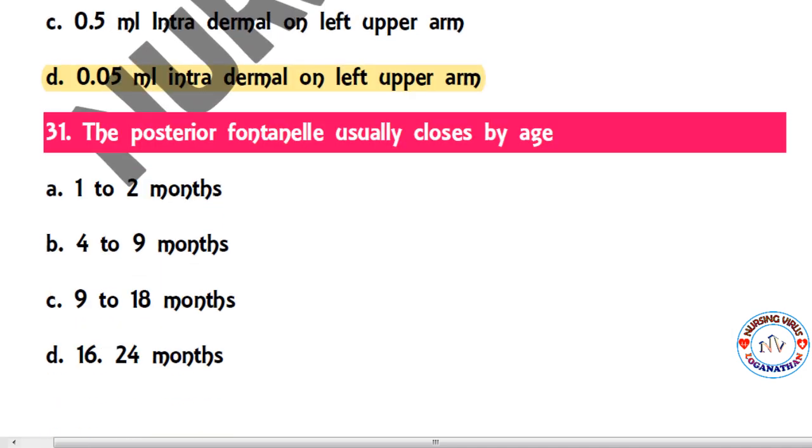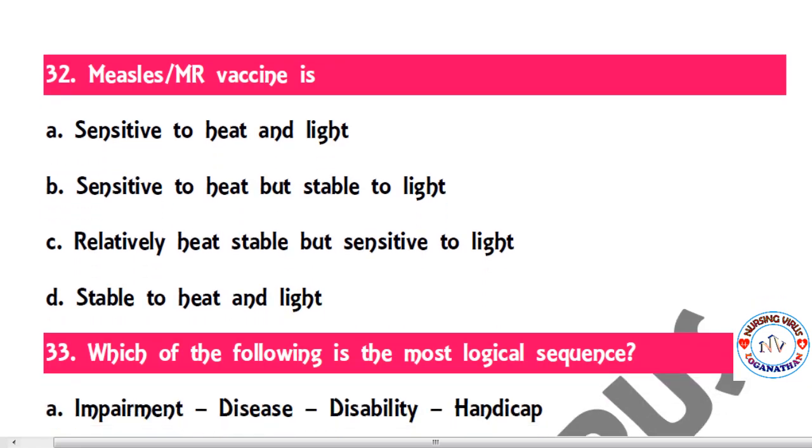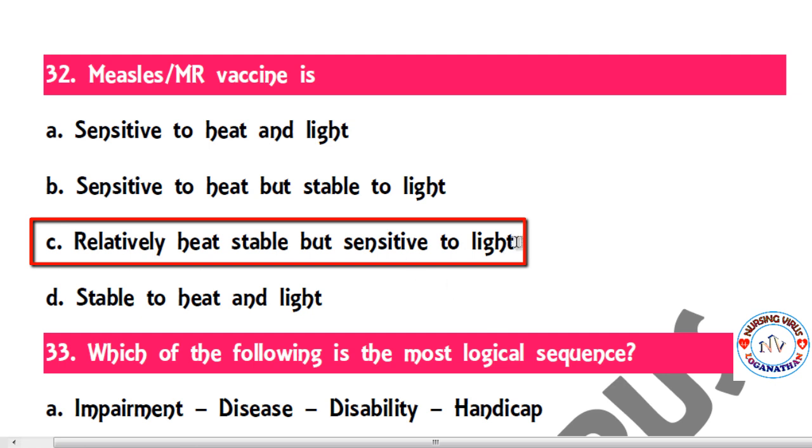So next question, the posterior fontanelle usually closes by age, that is at 1 to 2 months. Suppose if they are asking anterior fontanelle, the option will go with 1.5 years. The question number 32, measles and MMR vaccine is: sensitive to heat and light, sensitive to heat but stable to light, relatively heat stable but sensitive to light, stable to heat and light. So the correct option is C, relatively heat stable but sensitive to light.